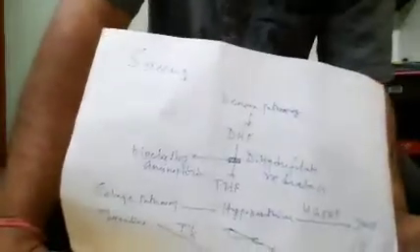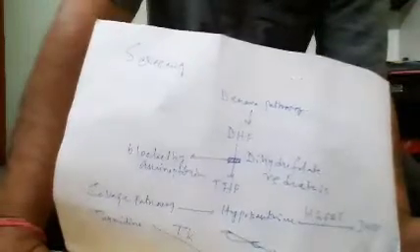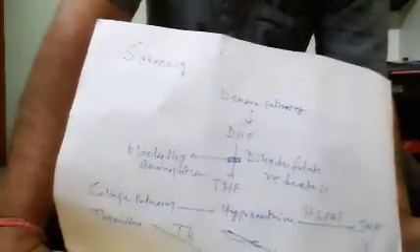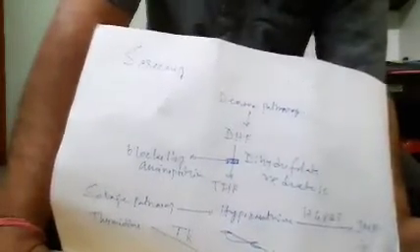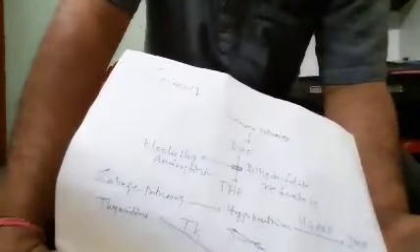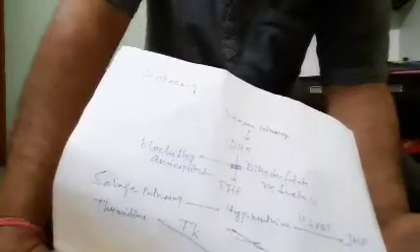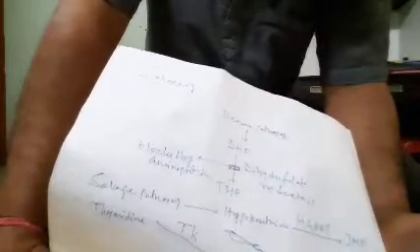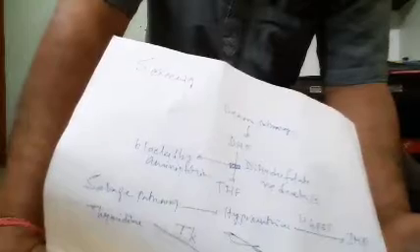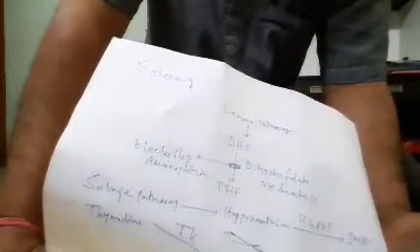What is the full form of HGPRT? Listen carefully. H stands for hypoxanthine, G stands for guanine, P stands for phosphoribosyl, and T stands for transferase: hypoxanthine-guanine phosphoribosyl transferase.